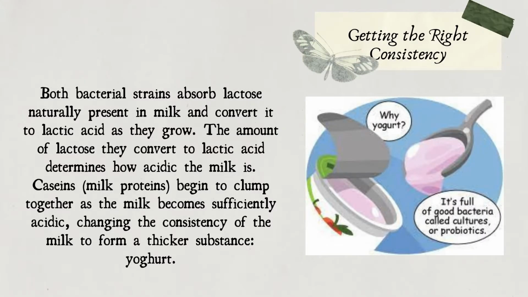The second step is getting the right consistency. The bacteria strains absorb lactose naturally present in milk and convert it to lactic acid as they grow. The amount of lactose they convert to lactic acid determines how acidic the milk is. Casein, or the milk protein, begins to clump together as the milk becomes sufficiently acidic, changing the consistency of the milk to form a thicker substance, which is known as yogurt.